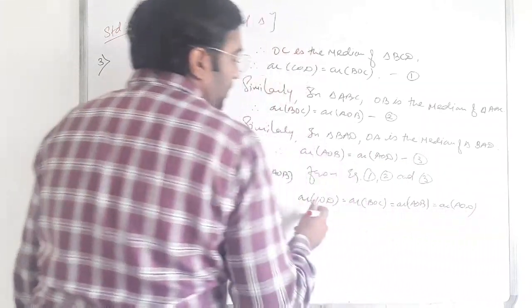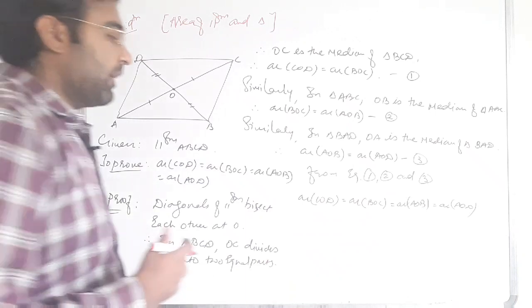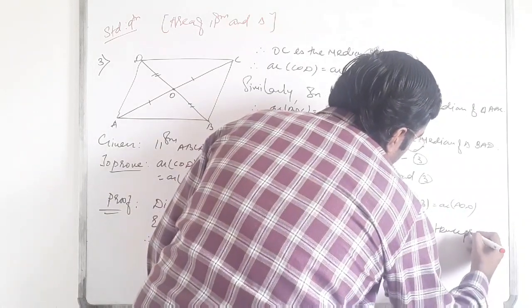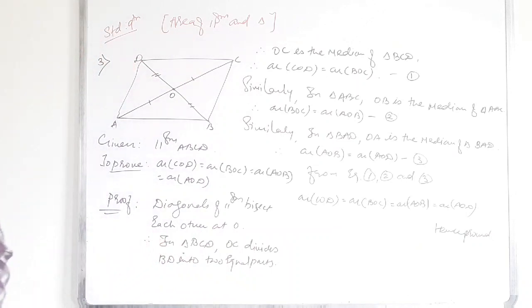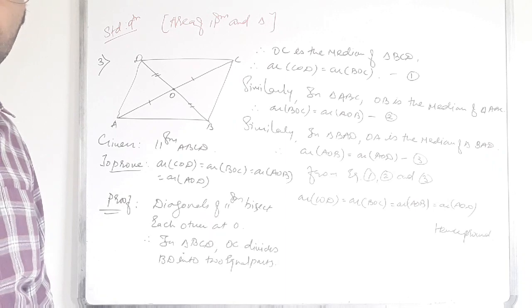So here all the triangles have equal areas and we have proved it, so we write hence proved. Clear that? Please note down this first.